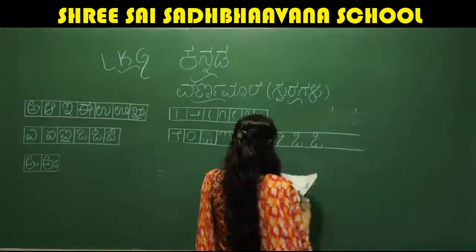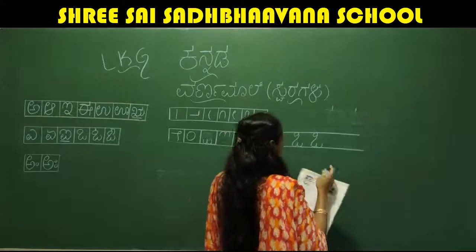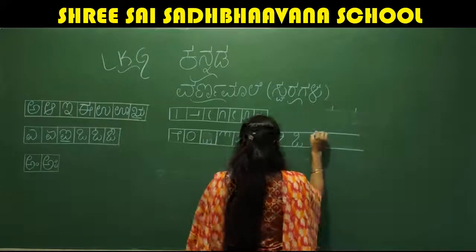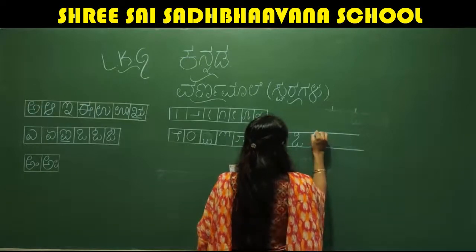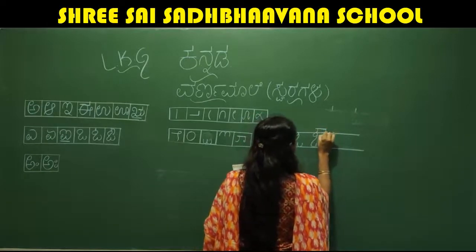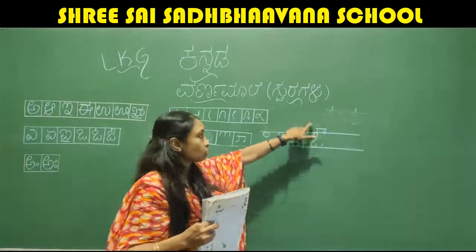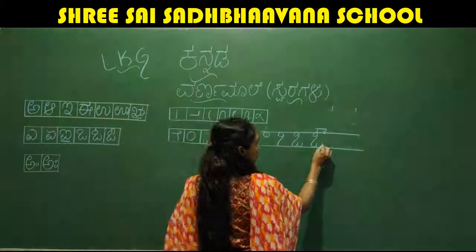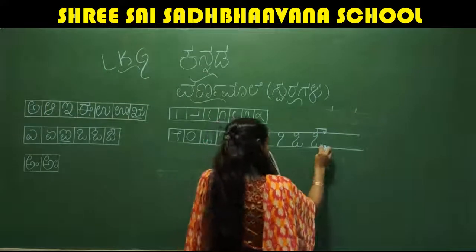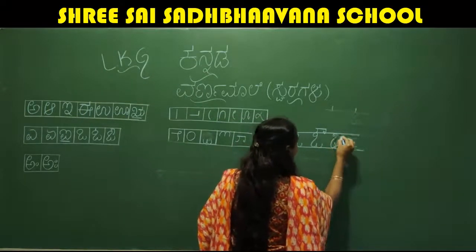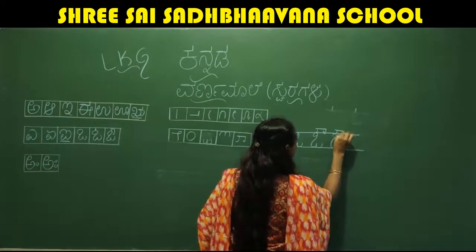Look at this one. You have to write this stroke. You have learned this stroke, right? We have to add it at the top here. Even for this, it should not go up. Okay, stop here only. I'll show you. Write like this, and to that, add this stroke.